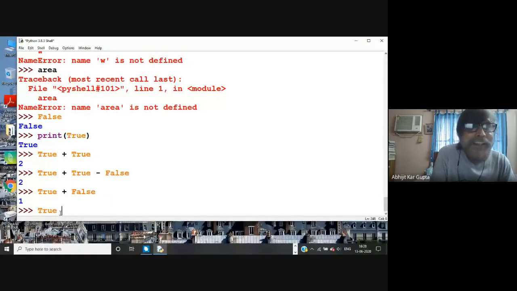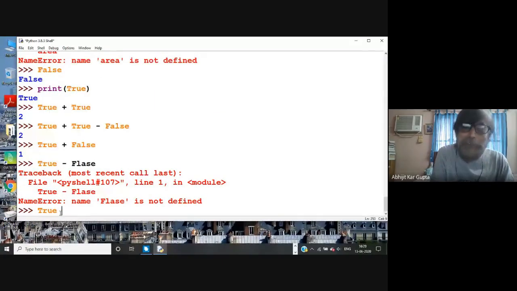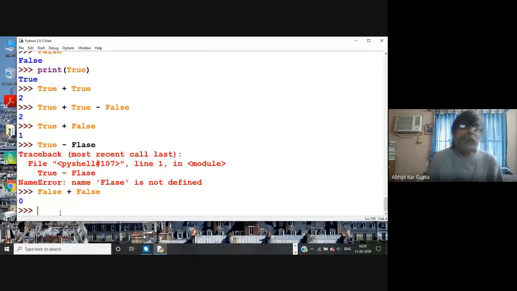True plus False is 1, and False is 0. So if you write False plus False, it will be 0. Remember this: after two or three lectures, we'll show how you can program effectively with True and False, like in the random walk. So remember these two special constructs, True and False.